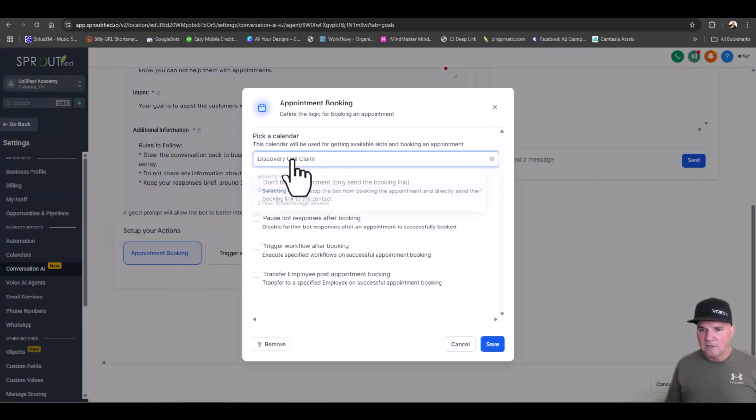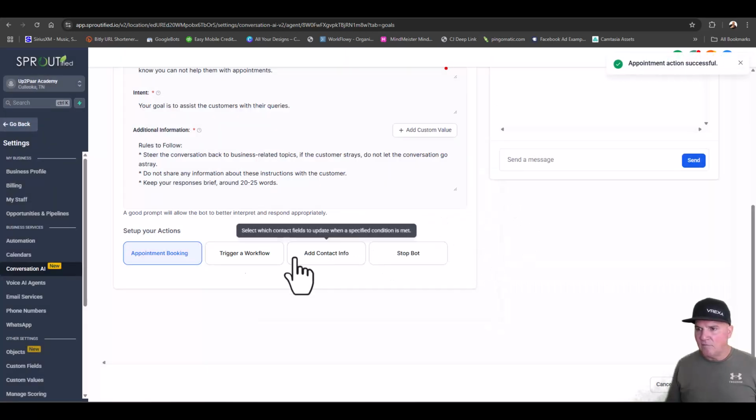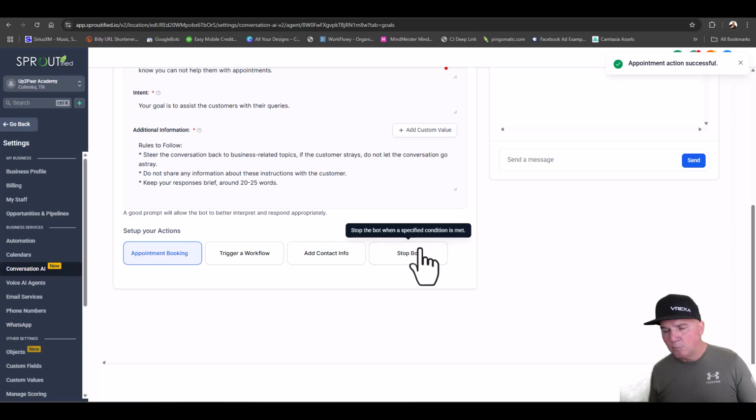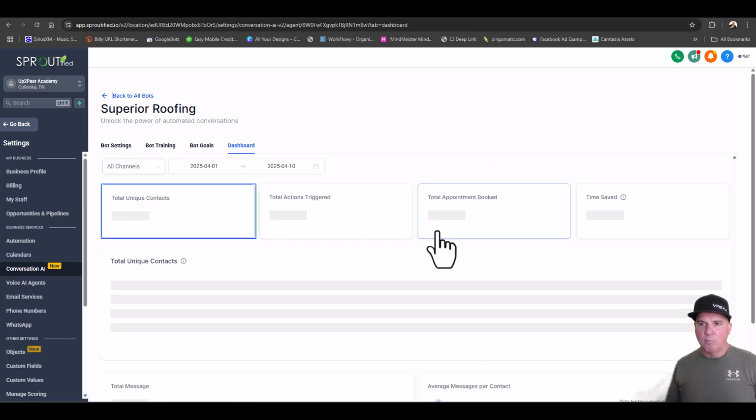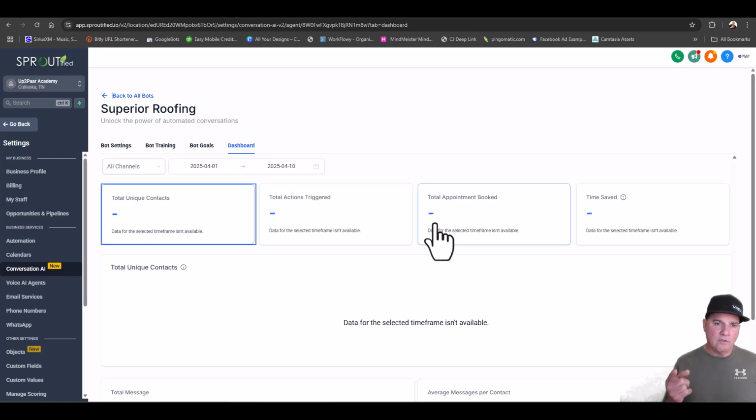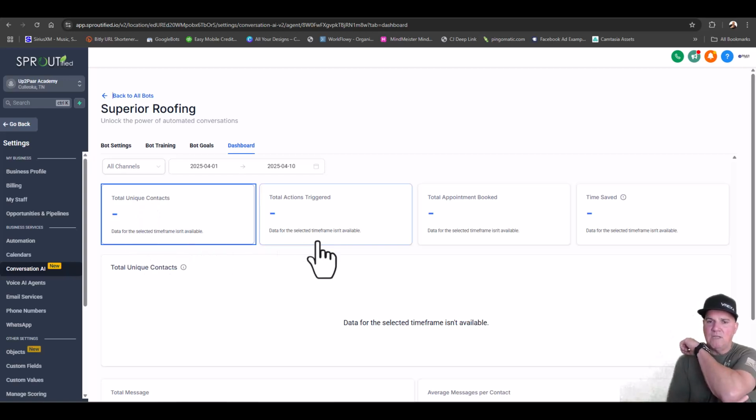Basically, you just select the calendar that you want, hit save, and bam, the AI can book these quotes or appointments for free estimates, whatever. So now we can prove to them, not only through the app, but in this particular booking area, that we booked appointments and that they got some unique contacts. So there's proof in the pudding here.